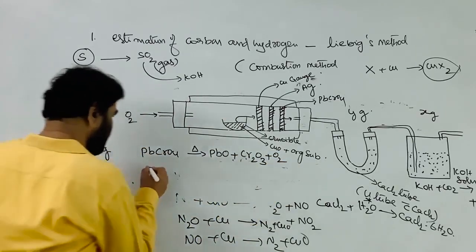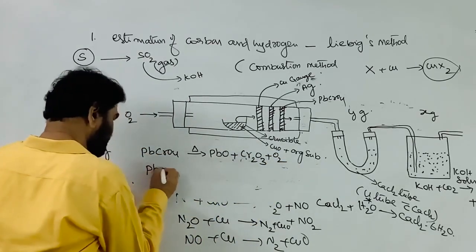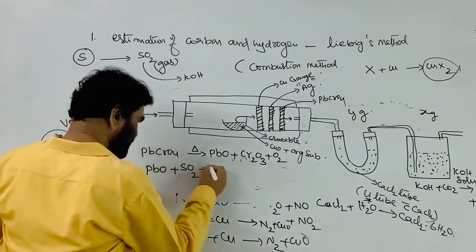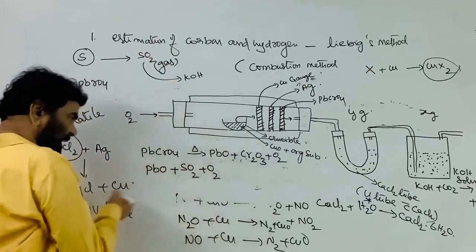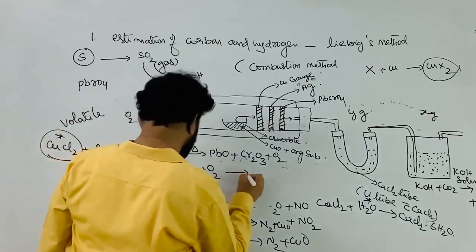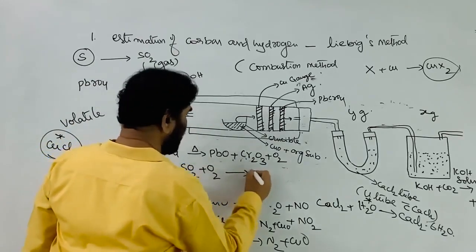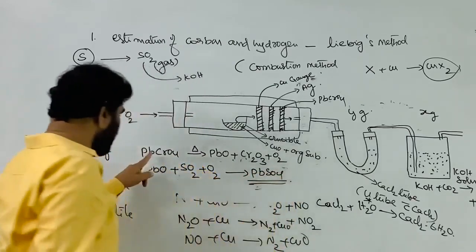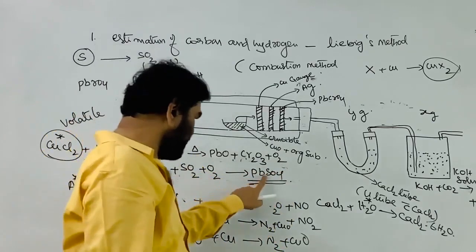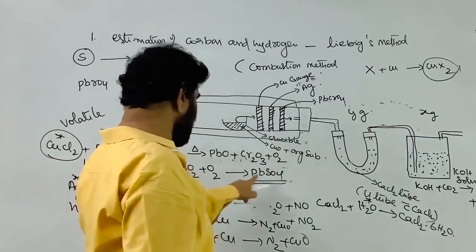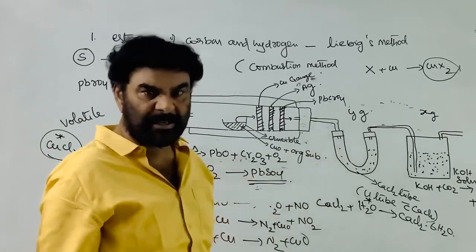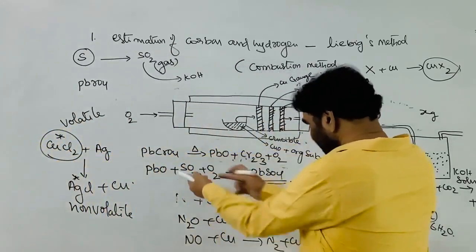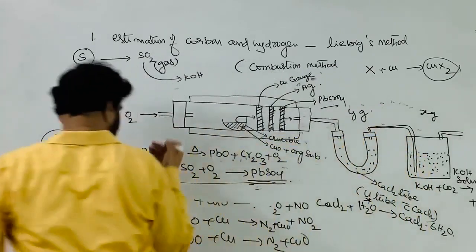Now, lead monoxide is a basic oxide. Sulfur dioxide is an acidic, non-metallic oxide. Oxygen reacts with this one and converts it into lead sulfate. So lead chromate is absorbing that sulfur dioxide and converting it into lead sulfate, which is a non-volatile substance. So this is the reaction I told you. If you combine, you will get the overall reaction.